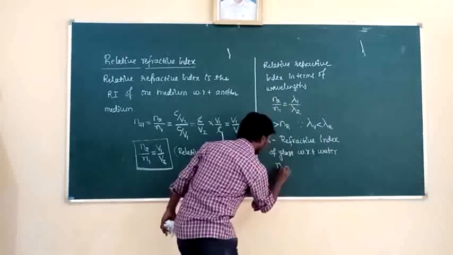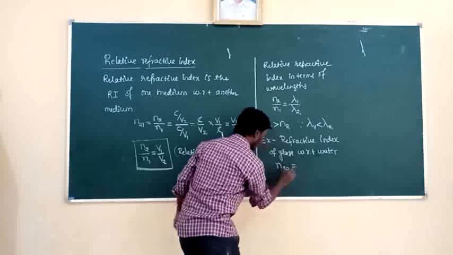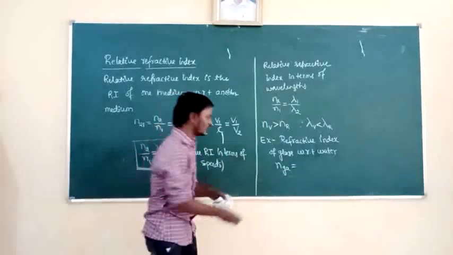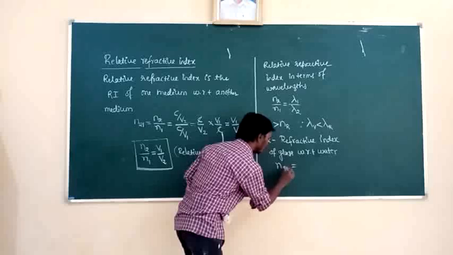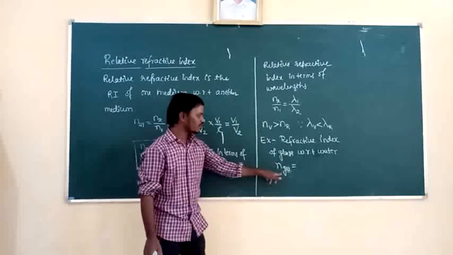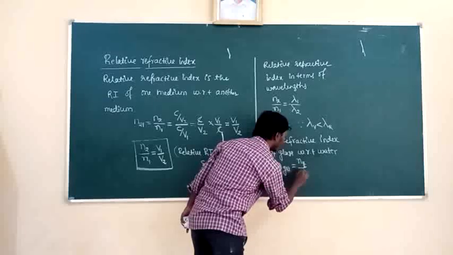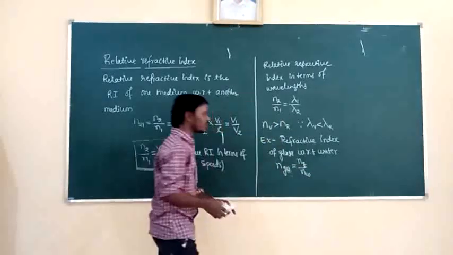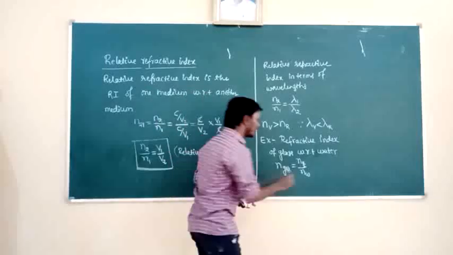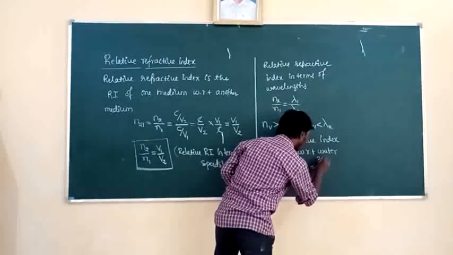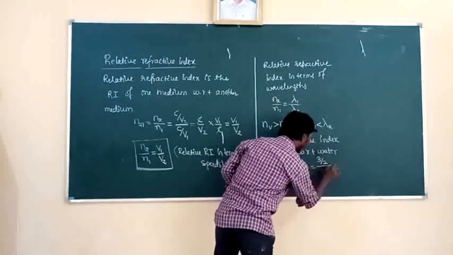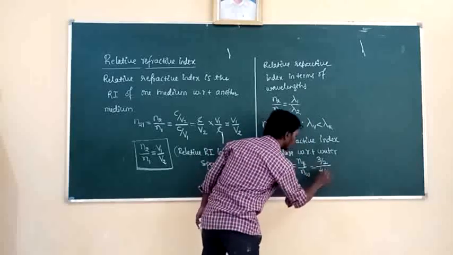NGW, the refractive index of glass with respect to water, can be written as Ng by Nw. The refractive index of glass is 3 by 2, and the refractive index of water is 4 by 3.